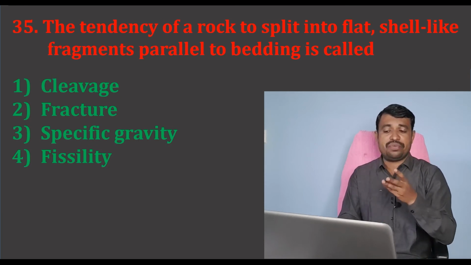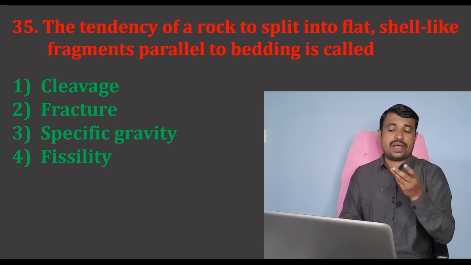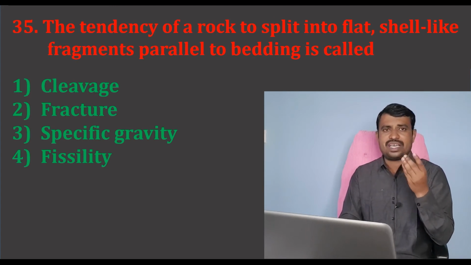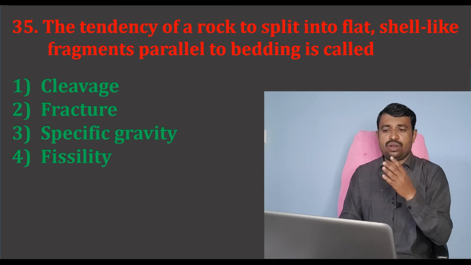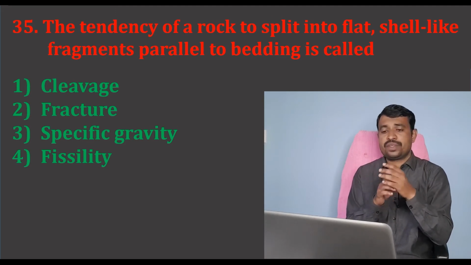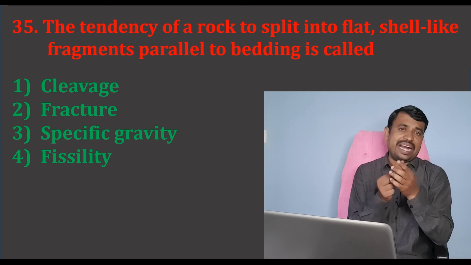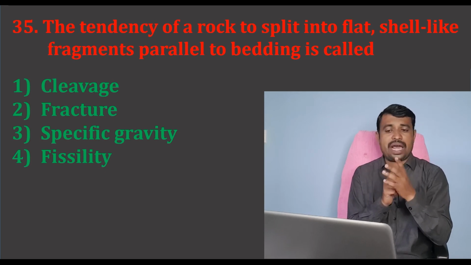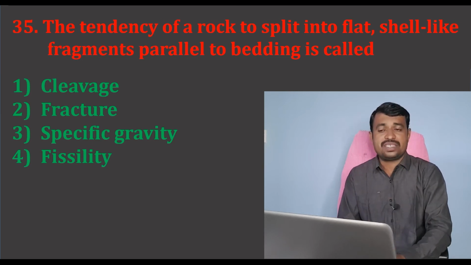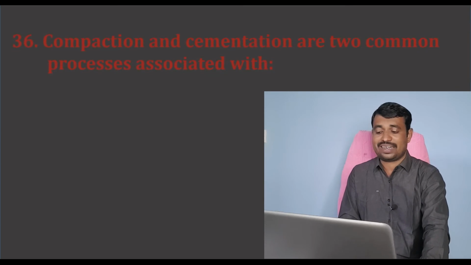again four options: cleavage, fracture, specific gravity and fissility. Cleavage, fracture and specific gravity are properties related particularly to minerals, but this is shale, which is one of the sedimentary rocks. In fissility, the rock is split into flat shell-like fragments parallel to the bedding. Such a tendency is called fissility. So option number 4 is the correct answer.